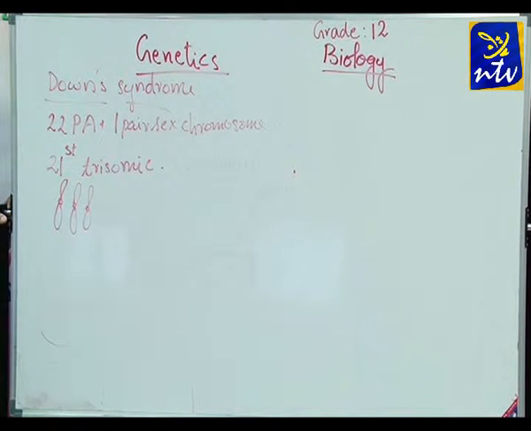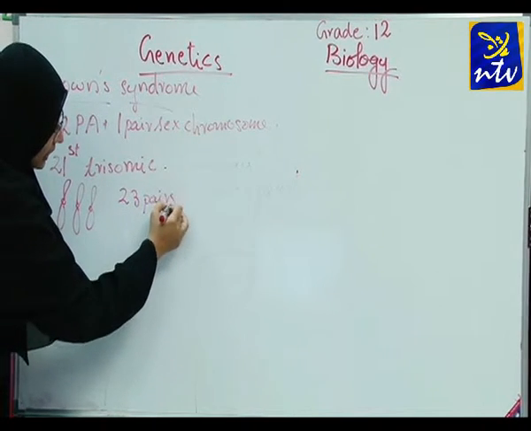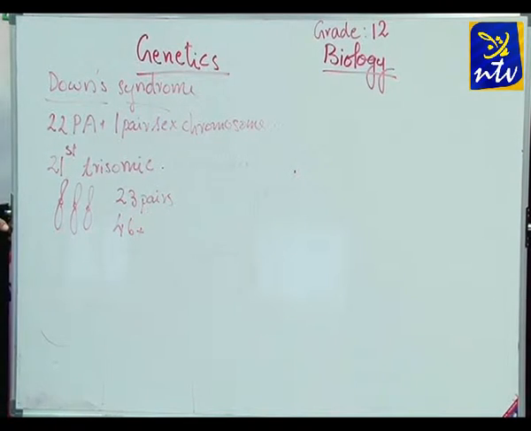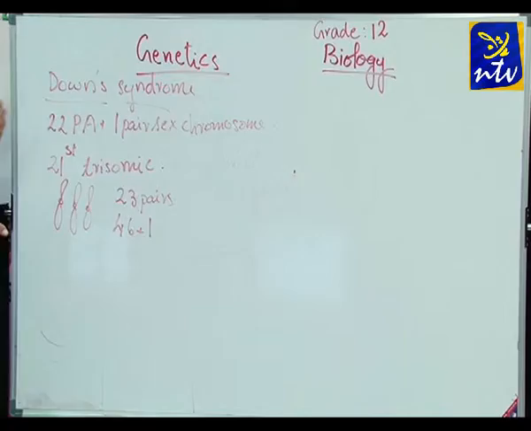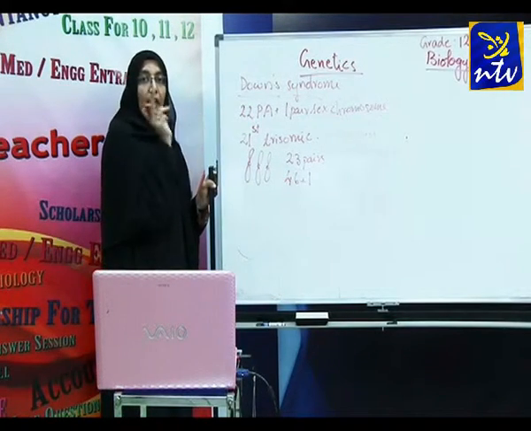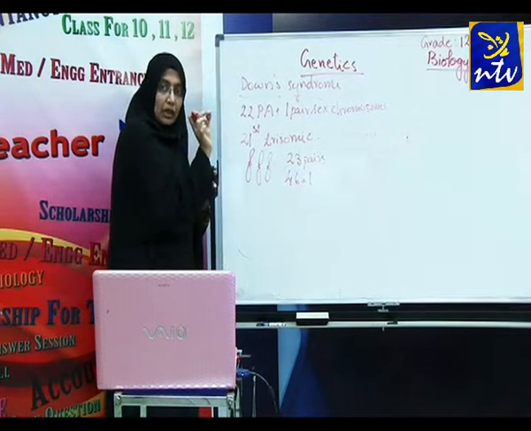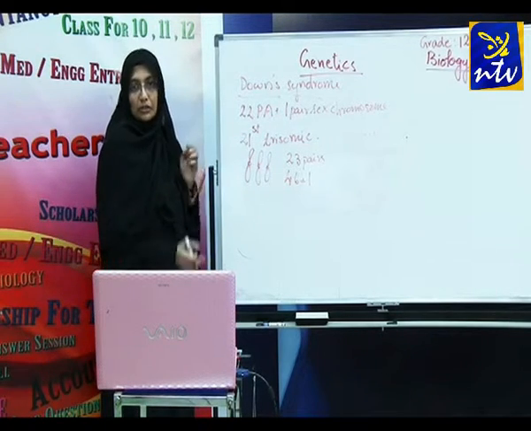So what will be the total number of chromosomes in this case? The total becomes 46 plus 1. So children with Mongolism or Down syndrome have 1 extra chromosome at the 21st position, the trisomic condition. This is the reason for Down syndrome.